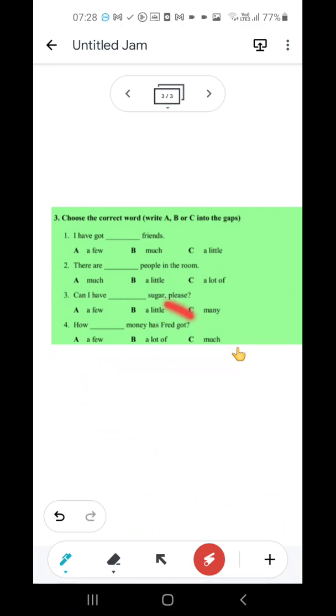Students, this is all about the concept of quantifiers. As I told you in the beginning, quantifiers are the words that give us information about the number or the quantity of something. So we talked about it today. This is all about today's class.